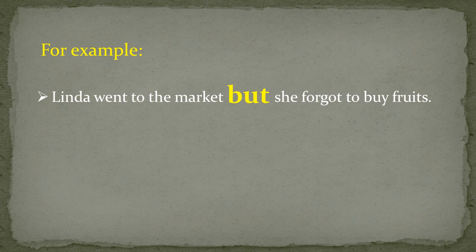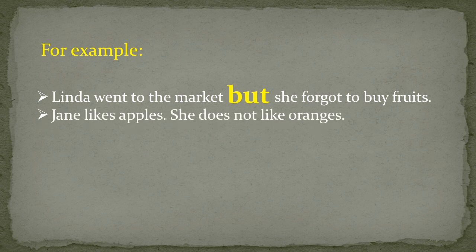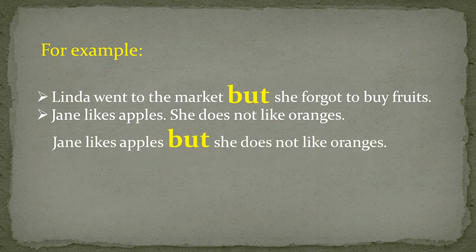Read the second example. Jane likes apples. She does not like oranges. So how are we going to connect these two different ideas? The first sentence has the positive liking and the second sentence is negating the first sentence. So we will use conjunction but. Jane likes apples but she does not like oranges.